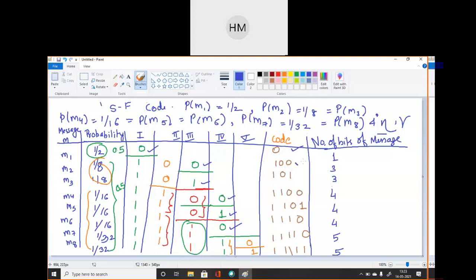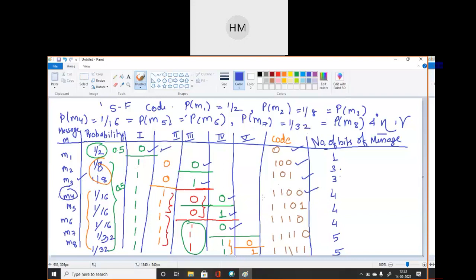Number of bits to transmit message M2 is 3. ठीक है. Number of bits to transmit message M3 is again 3. ठीक है. To transmit message M4, I will require 4 number of bits and message is 1100.